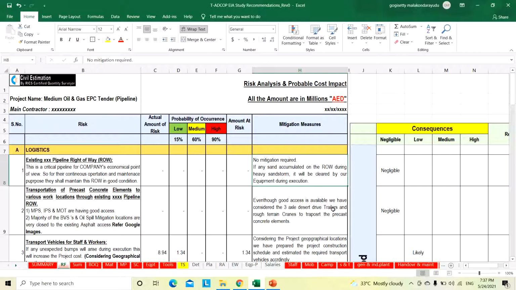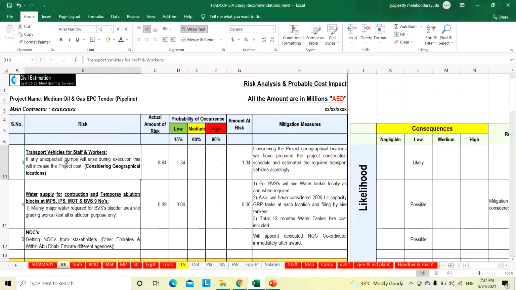Even though good access is available, we have considered 3-axle desert drive trailers and rough terrain cranes to transport the precast concrete elements. So nothing to worry. We have a good right of way and regular maintenance is done by the company itself, and we also have a lot of construction equipment. We will clear it if anything happens. And we have also engaged the desert drive trailers and rough terrain cranes to transport the precast concrete. So no need to consider any extra risk for this.